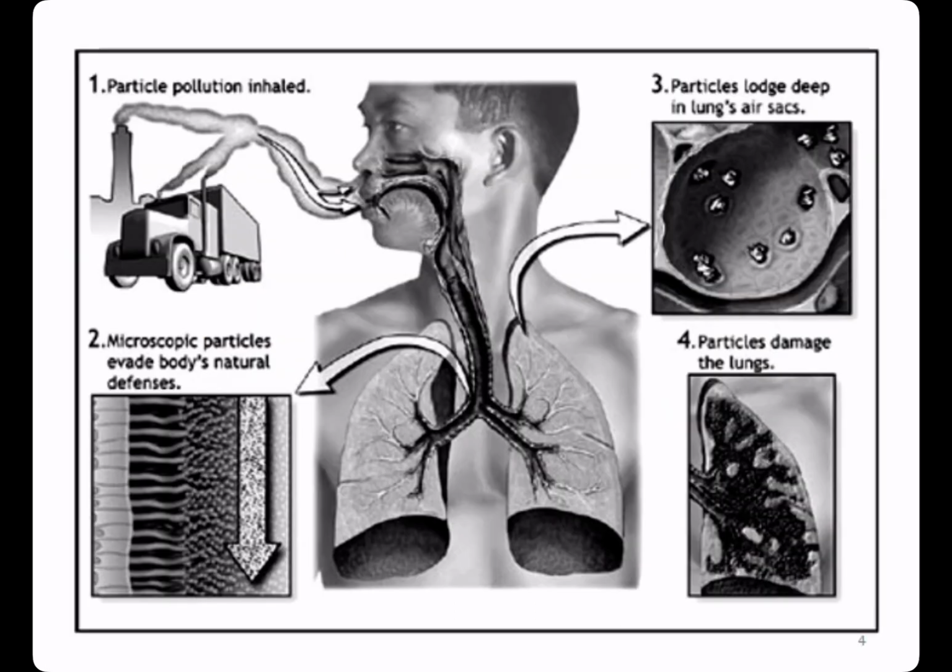Large air particles are trapped in the nostrils, but the small particles can lodge deep into the lungs' air sacs and cause permanent damage to the lungs.